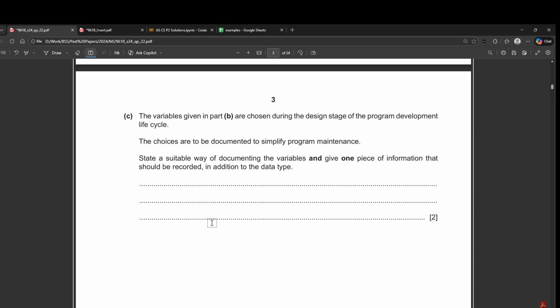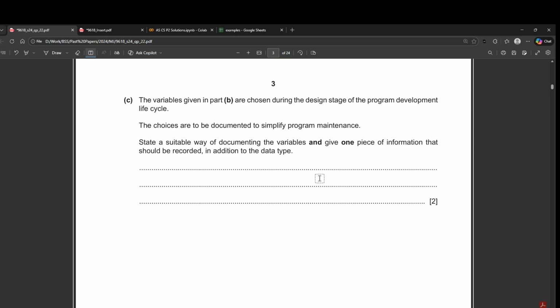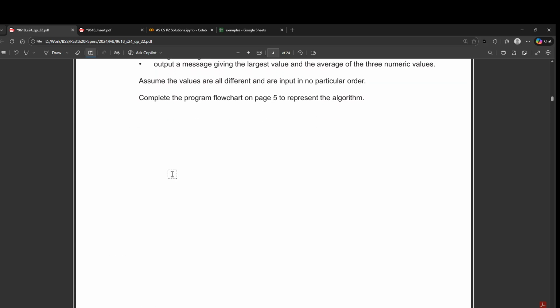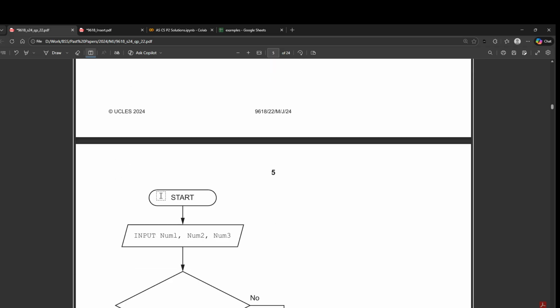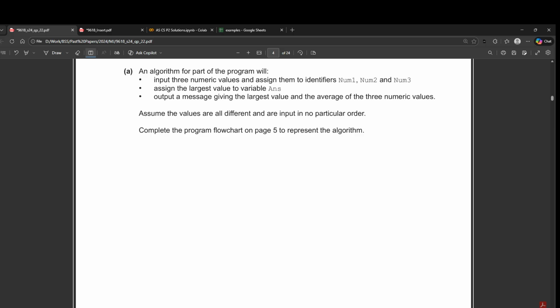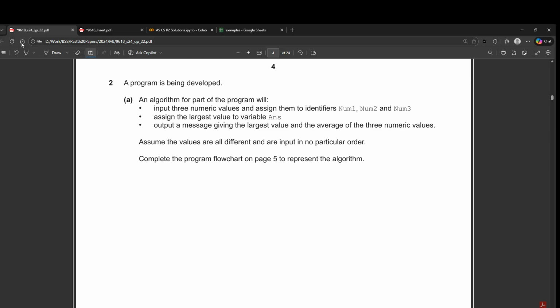All right. Okay. Then the question says, so I'm skipping this, it is a theoretical question. Here we have to complete a flowchart, and the question says that the flowchart is actually an algorithm representing the input of 3 values and assigning them to 3 different variables. Output the largest value to the variable answer, output the message saying the largest value and the average of all 3 numeric values, and they are taken in no particular order.